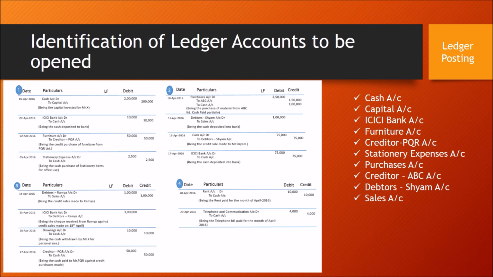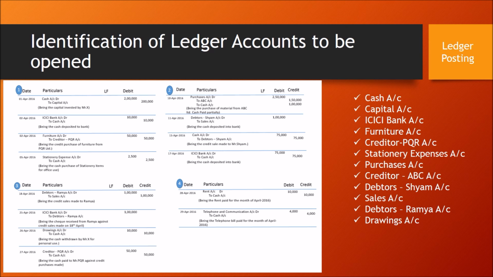Coming to page number 3, debtors Ramya account and sales account. Debtors Ramya account is new, sales account we have already listed, so I am adding debtors Ramya account. The next one, ICICI bank account debtor to debtors Ramya account. Both the account codes are listed, so I am leaving it. On 26th April, we have entry drawings account to cash account. Drawings is a new account, I am adding it.